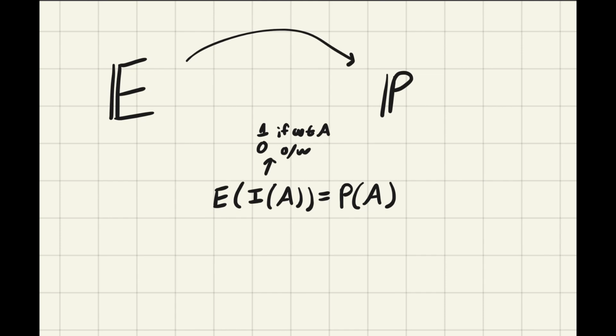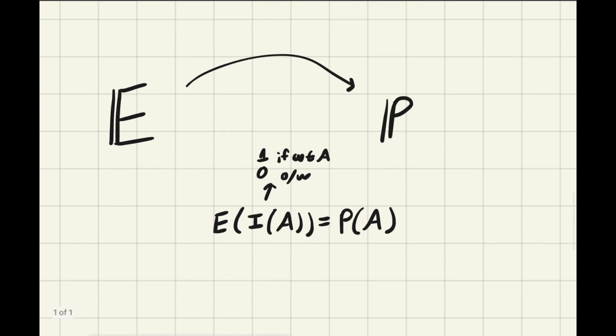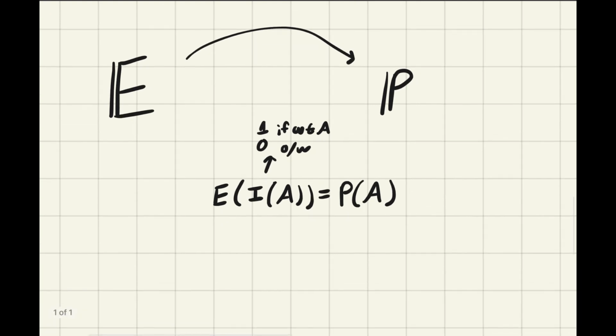So no matter if you define expectation first or probability first, you can always bridge the two with this indicator. This means that expectation is more general than probability, and that we should do axioms on expectation first. This way we can work with all sorts of random variables instead of limiting ourselves to the world of indicator variables in the case of probability.